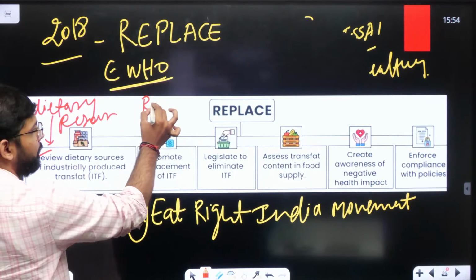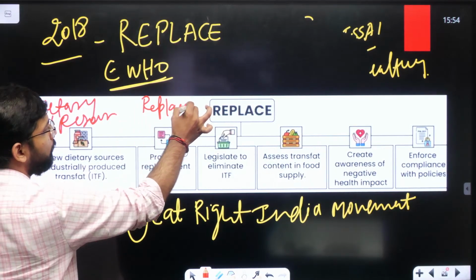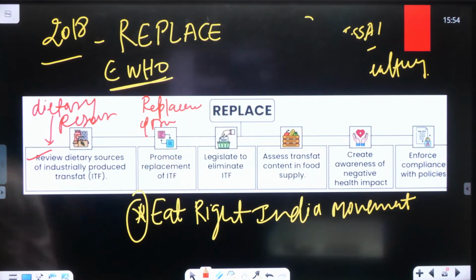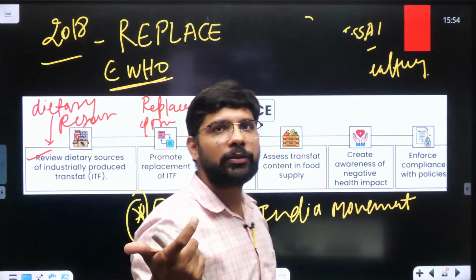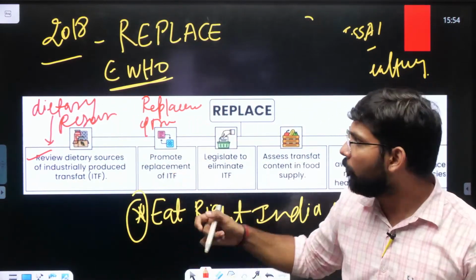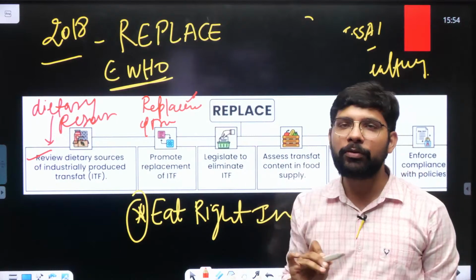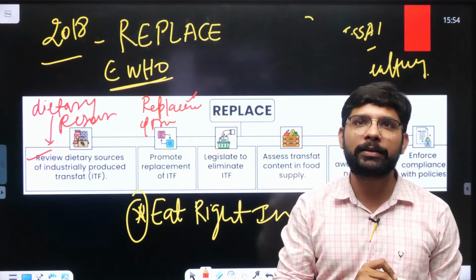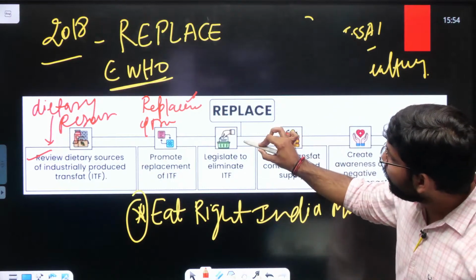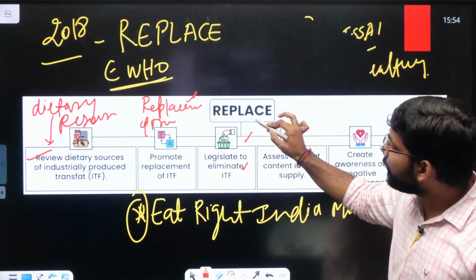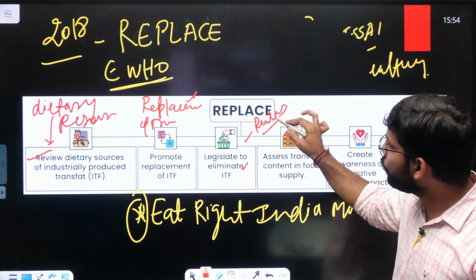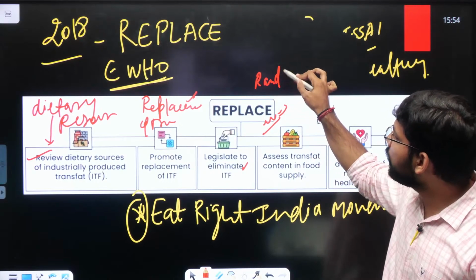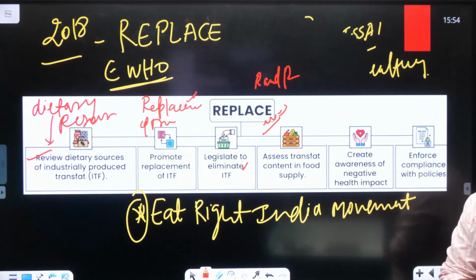Promote the replacement of trans fat in the industry. If the government is saying the industry needs to remove trans fat, what can be the substitute for it? How can we replace it? There should be a strategy for this too. Just saying it will not replace it. We should have a strategy to replace the trans fat. Then legislate to eliminate. What are the rules and regulations for the removal of trans fat from the industry?